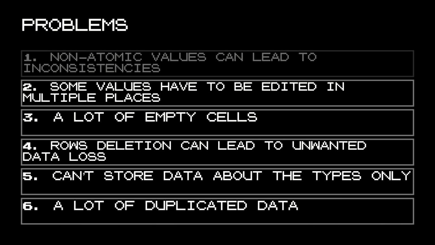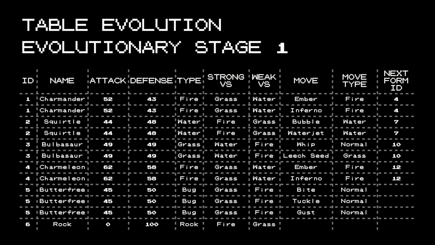it wasn't free, we have a lot of duplicated data. Because, like I said, it's not a table about the Pokemon anymore, it's a table about the Pokemon linked with the move. Charmander has 2 records, Squirtle 2, and the Butterfree has 3 records for one Pokemon. Okay, but fortunately enough, our table is evolving again, because, yeah, plot armor.